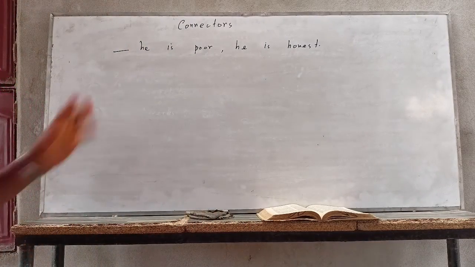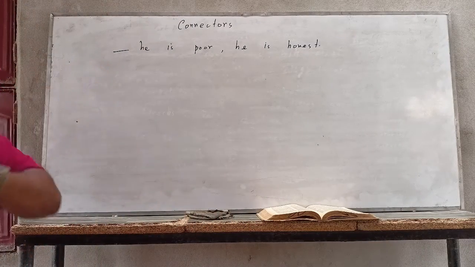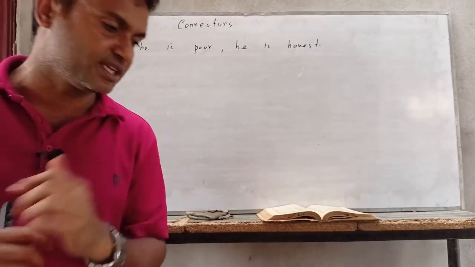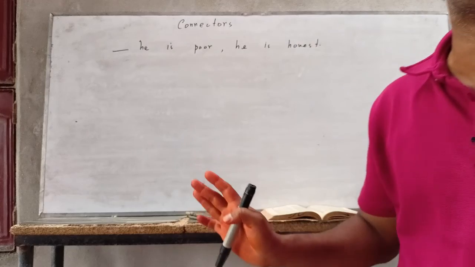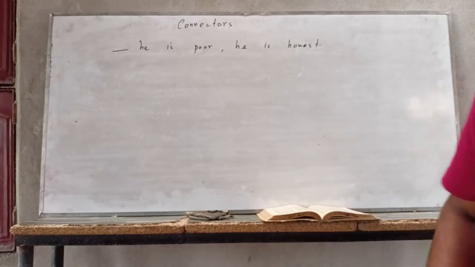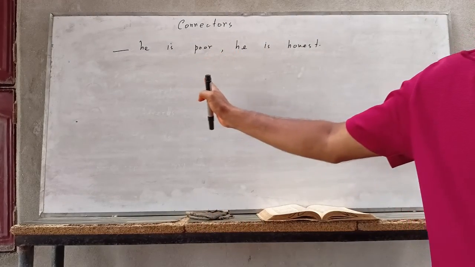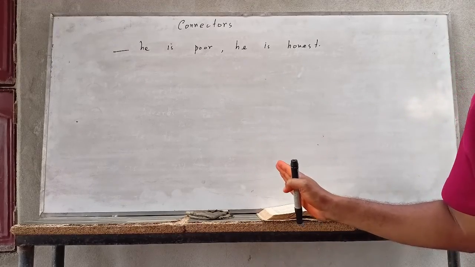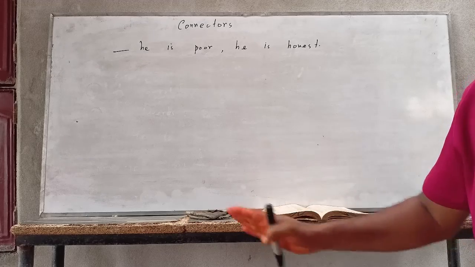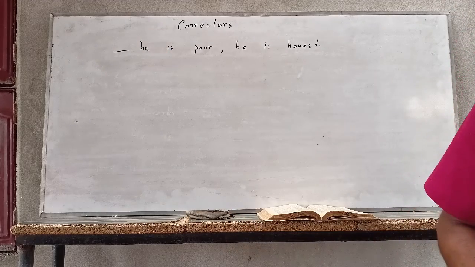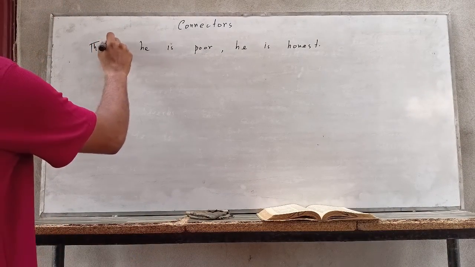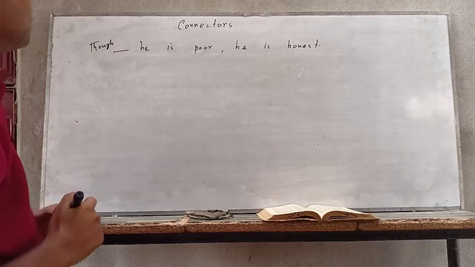Same sentence, but I am changing the type of the sentence. This is the complex sentence, but the sentence before was the compound sentence. You have to put down the connectors here. Tell me what it will be. Though. Good. Look, though he is poor.